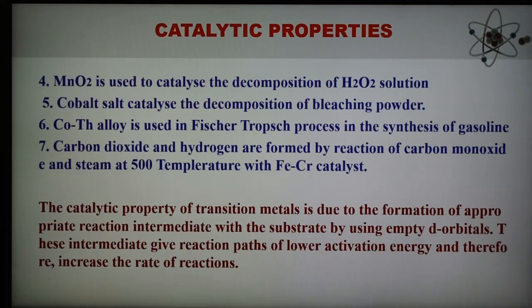Number 4, manganese dioxide, MnO2, is used as a catalyst in the decomposition of hydrogen peroxide solution. Number 5, cobalt salt catalyzes the decomposition of bleaching powder. A cobalt thorium alloy is used in the Fischer-Tropsch process for the synthesis of gasoline. Carbon dioxide and hydrogen are formed by the reaction of carbon monoxide and steam at 400 degrees Celsius with an iron chromium catalyst. So these reactions take place in the presence of a catalyst. These are some examples.